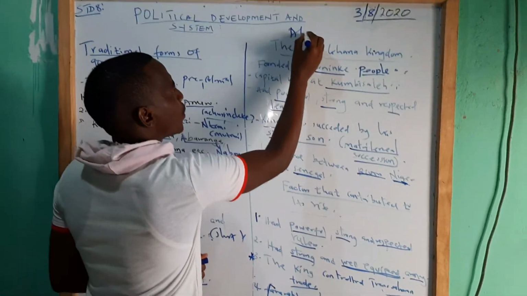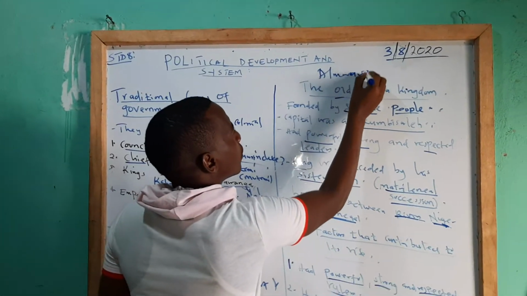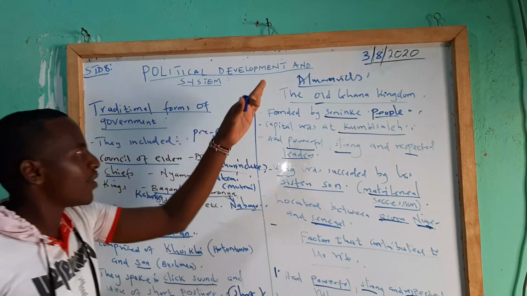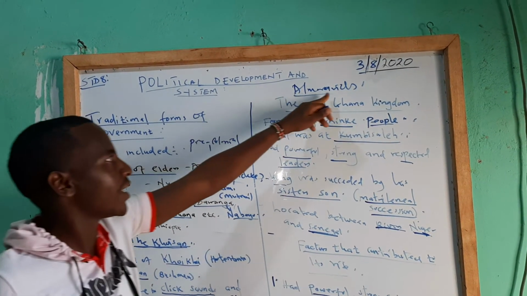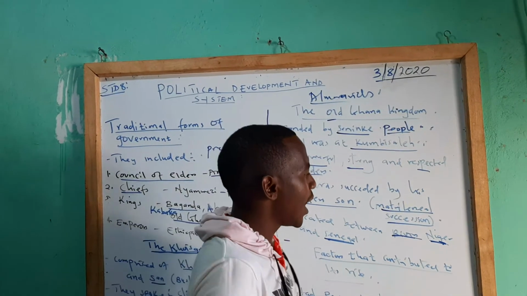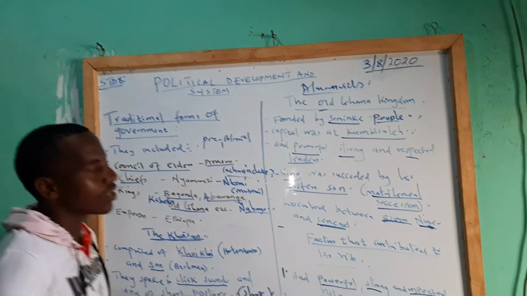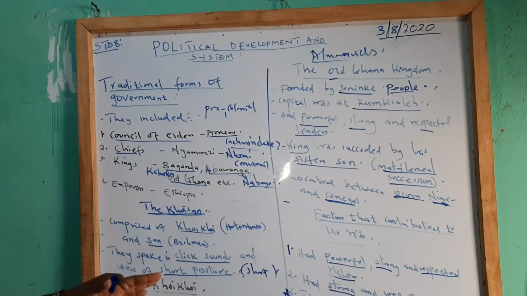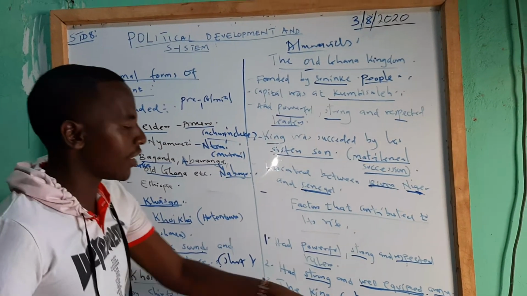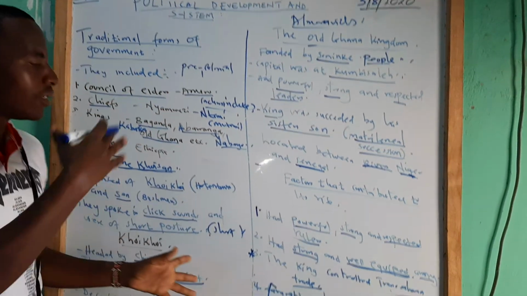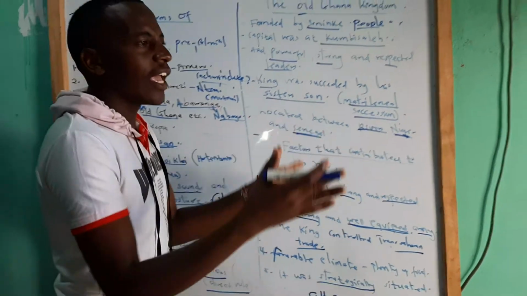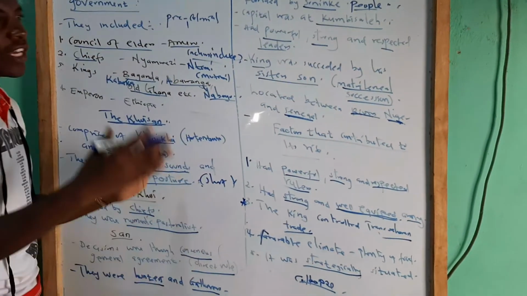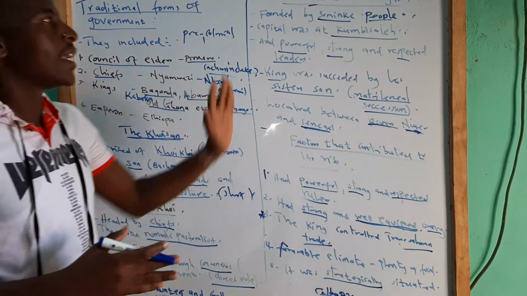This is the main one. They were attacked by the Almoravids, the traders from the north. They were conquered and lost everything. Remember, they mainly depended on trans-Saharan trade. So after the conquest, the trade was cut, and they had no other form of income. This led to its decline.